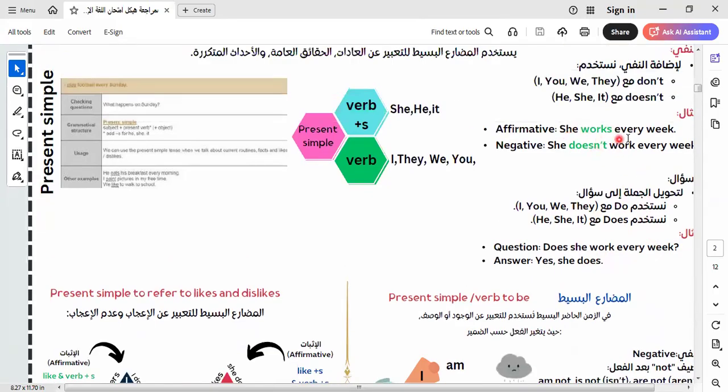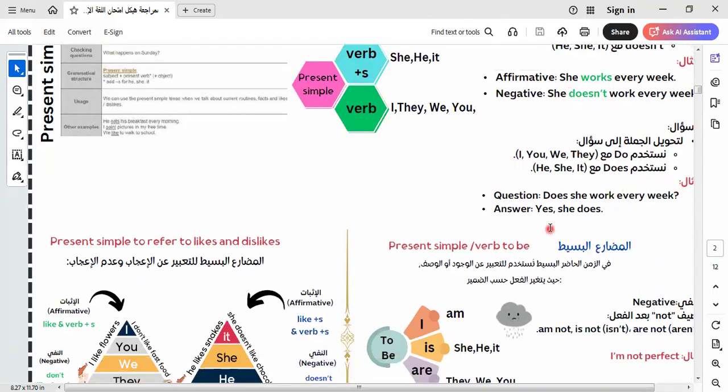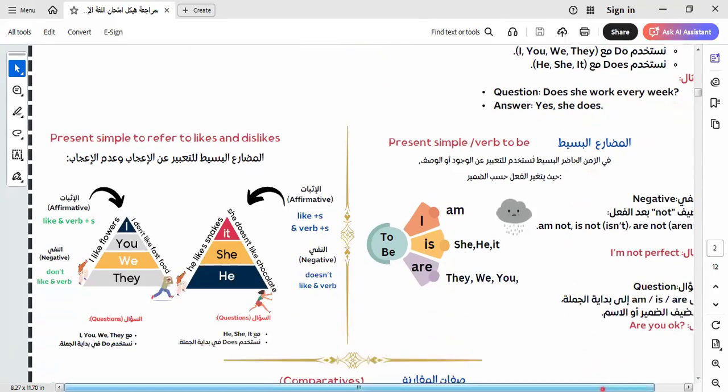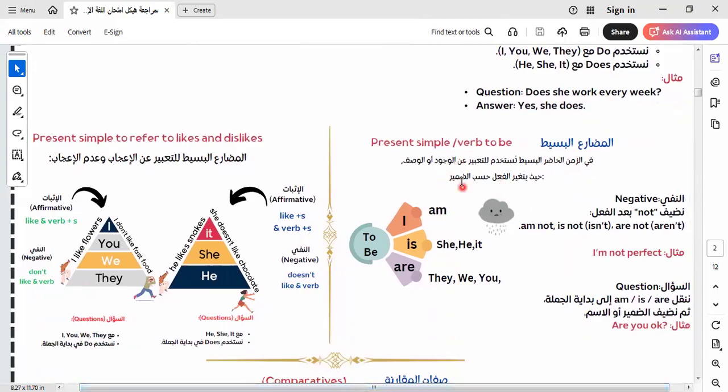Here we say she works every week. When we say they, I replace she with they. I say they work every day, and I replace doesn't with don't. Let's go to another item. Here, when we want to make a question, we say, does she work every week? Yes, she does. This is the present simple tense.